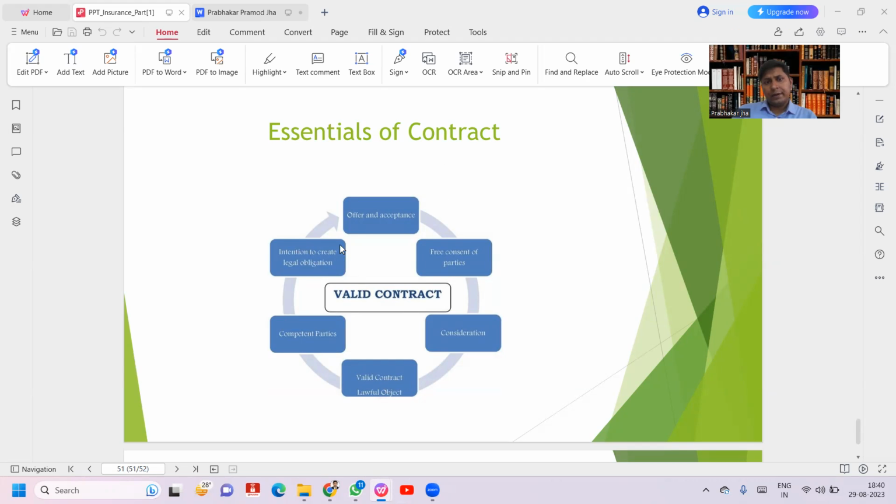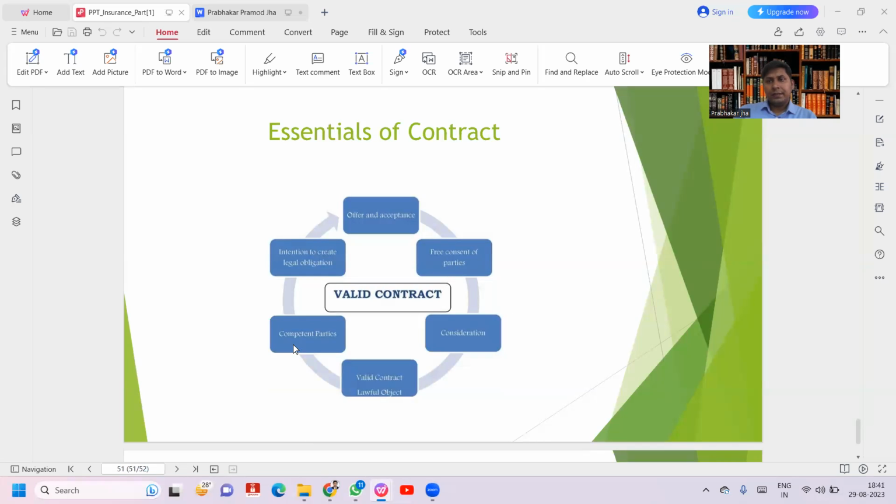These are the essentials of a contract: offer, acceptance, free consent of parties, consideration, valid object, competent parties, and intention to create legal obligations. Offer and acceptance in insurance: when we fill the proposal form and give it to the insurance company, the policyholder is giving the offer and the insurance company is accepting. Free consent of parties: the consent should be free, without any coercion, fraud or compulsion. Consideration: the policyholder pays the premium and the insurance company covers the risk.